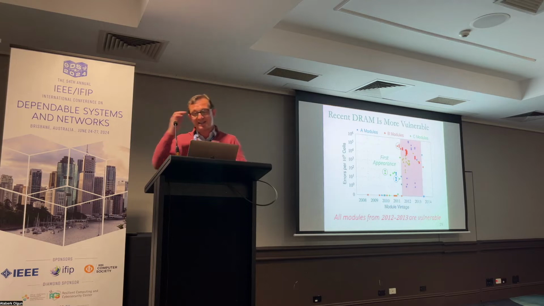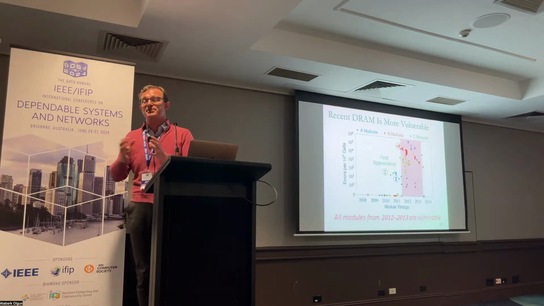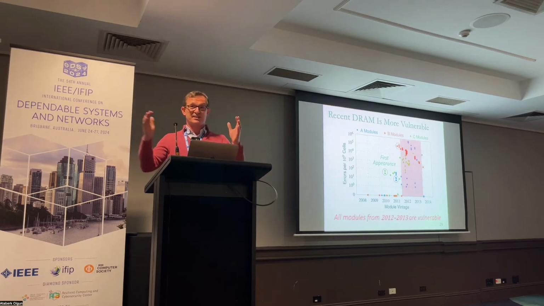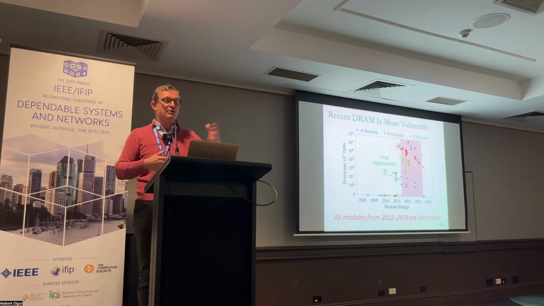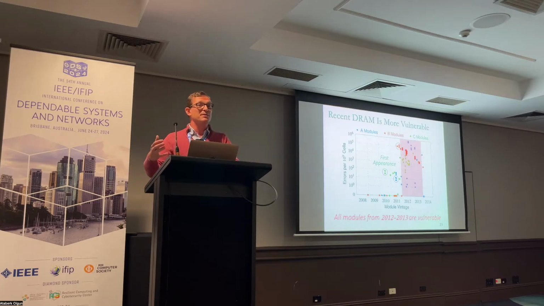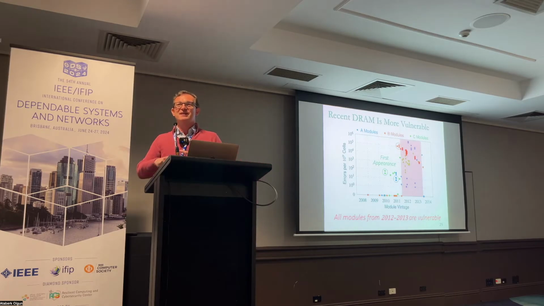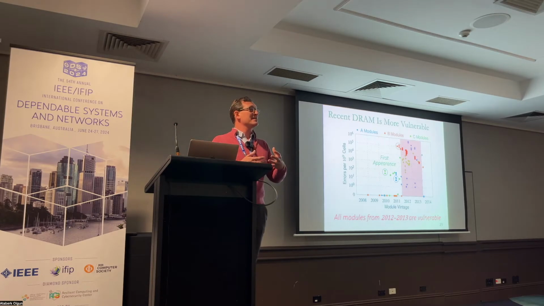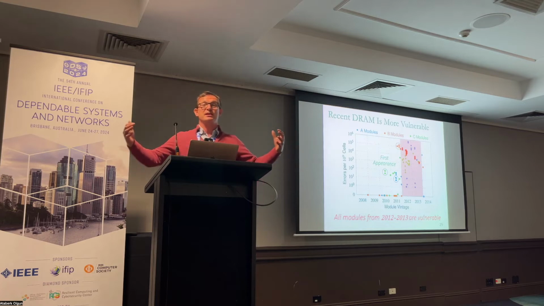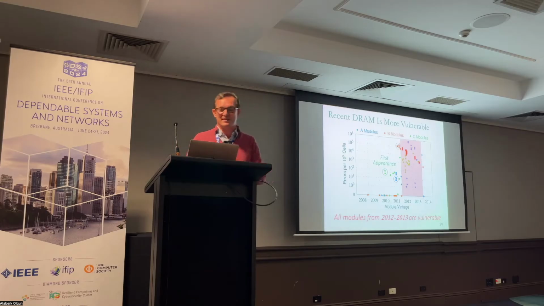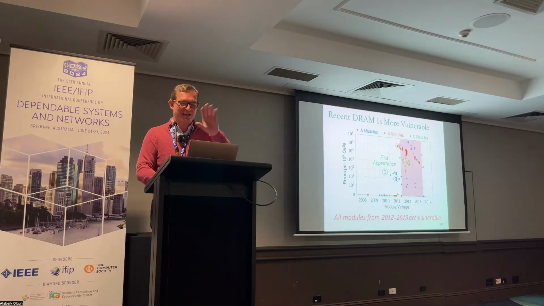The reason is that as cells become closer to each other and smaller, this electrical interference becomes larger, and the number of activations, or hammers, to induce a bit flip reduces over time. In older technologies, you could induce these bit flips, but the cells would get refreshed before you could actually induce a bit flip. In newer technologies, the number of activations to induce a bit flip was smaller than the number of activations you could induce within a refresh interval. So before the cells get refreshed, the bit flip happens. We're going to talk about that in future if we get to it.